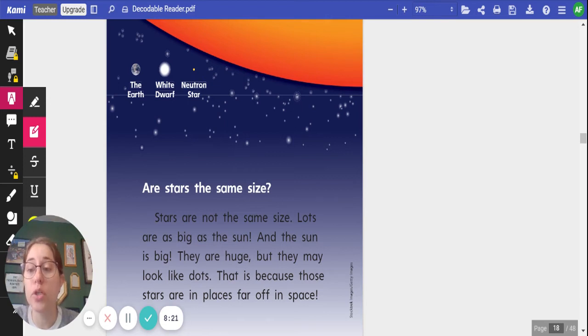All right, what I would like you to do is to pause the video, see if you can find any of our high frequency words in this paragraph. If you do find one, go ahead and write it down and hit play to see if you are correct. Okay, I found one of our high frequency words in the last sentence. That is because those stars are in places far off in space. If you don't have the word places written down, please go ahead and do that to practice.